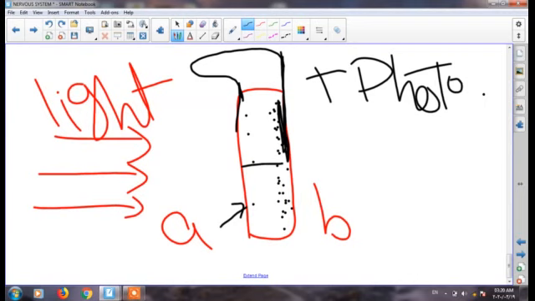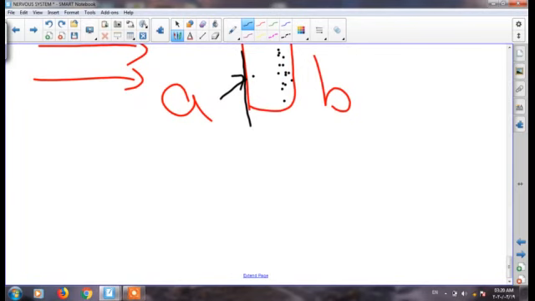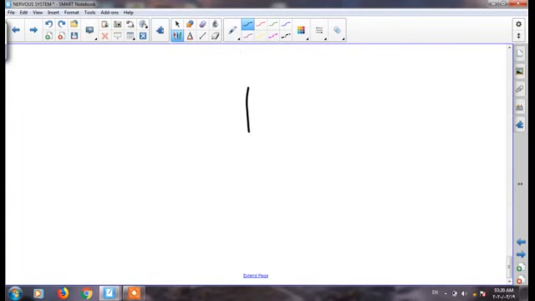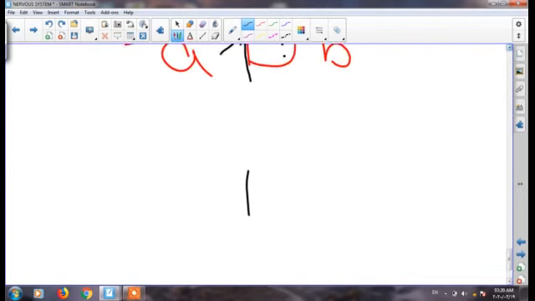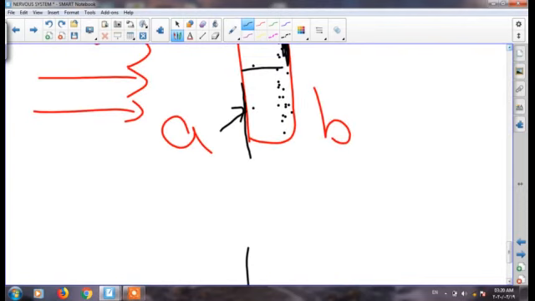So the rate of growth of side A becomes faster than side B, because side B contains more oxygen. So the root curves towards side B by this way.